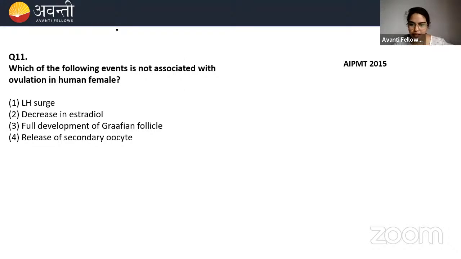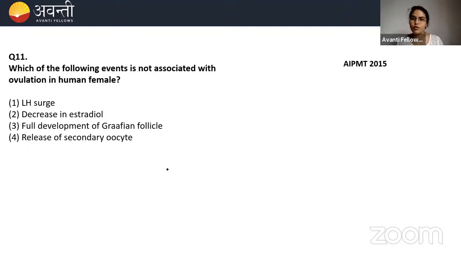Very good, very good. Somebody has answered it and they are correct. Who is it? Mahisagar, Gandhinagar, Del. Very good, very good. All of you are correct. Which of the following events is not associated with ovulation in human female? Most of you are answering it correctly. I'm so happy to see that. Very good. Okay, so which is not associated with ovulation?